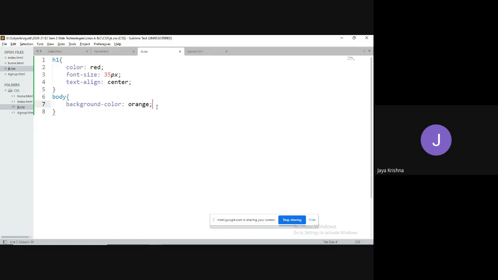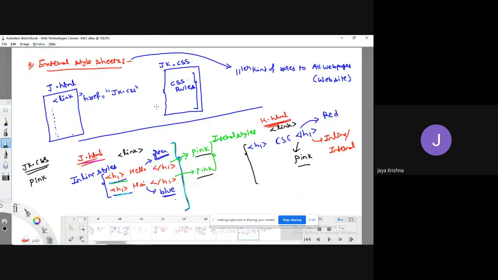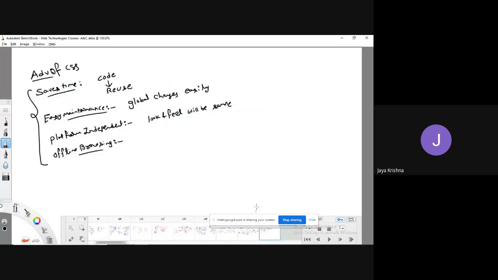Okay, so here my point is why in the previous execution the color was not modified. For example, there is an h1 tag whose text is hello. For this one, I can write inline styles, or I can go for internal styles, or I can go for external styles.